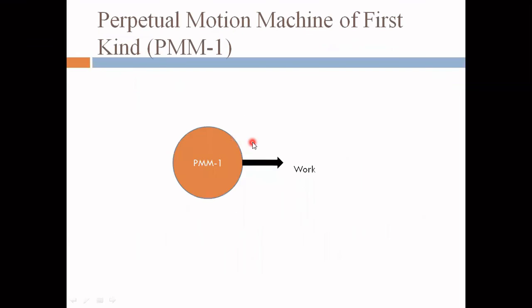Now, perpetual motion machine of the first kind, PMM1. So what is PMM1? There is an engine, or you can say a machine, and that machine continuously delivers work. So this is PMM1. In PMM1, it continuously delivers work without any input or without any energy input.